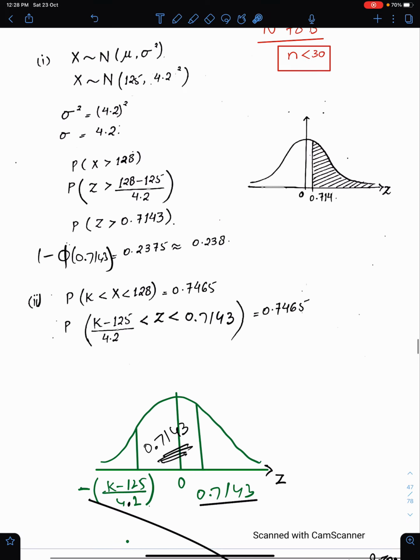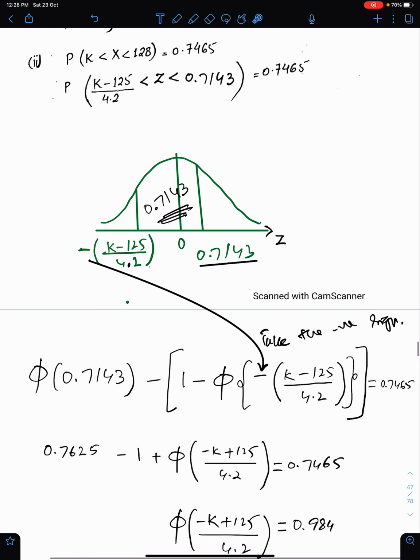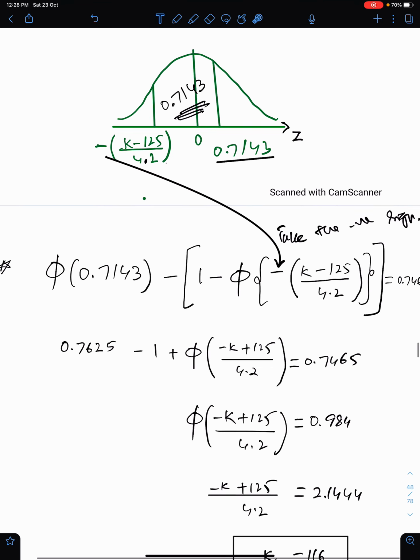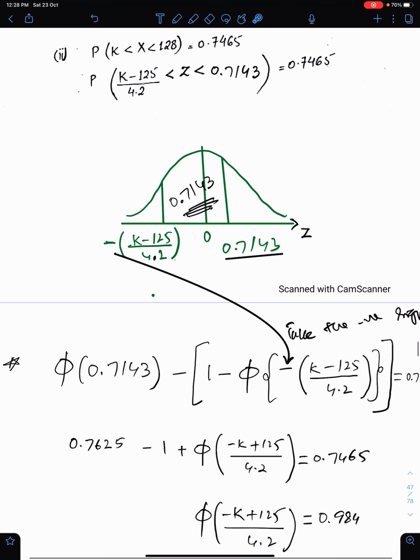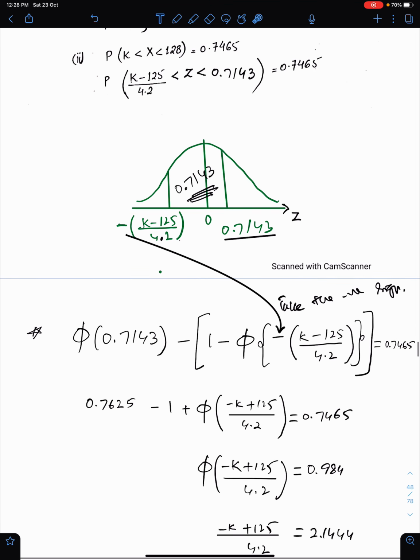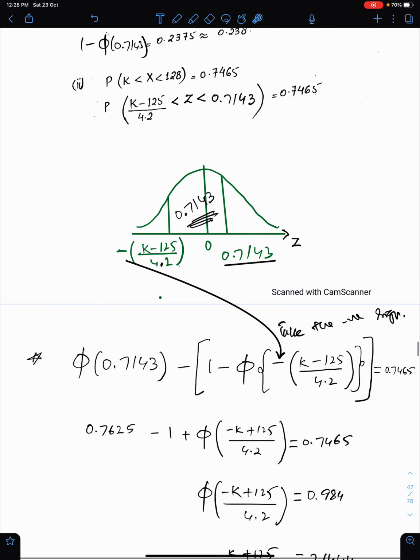But when the number is unknown, for a negative known value, we always write plus, like this. But for an unknown value, we do consider the negative sign. See, first we have to write this as phi.